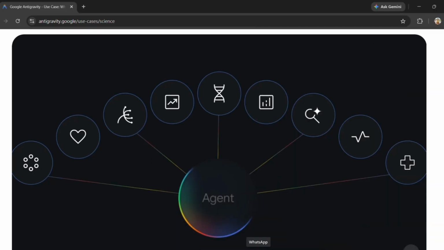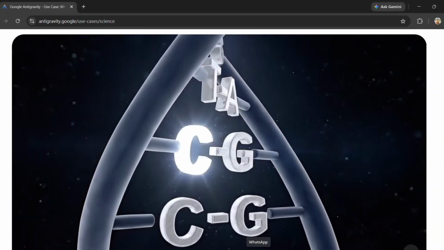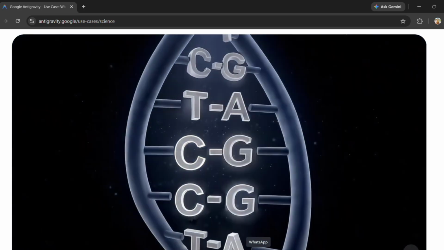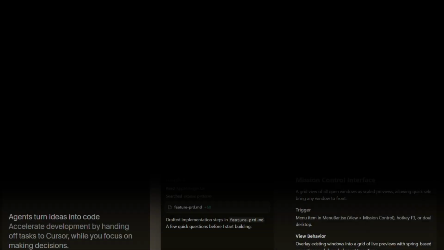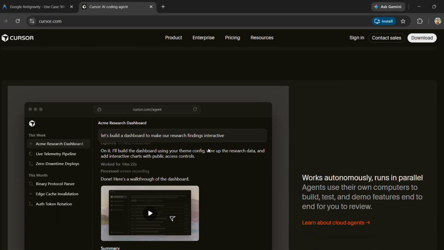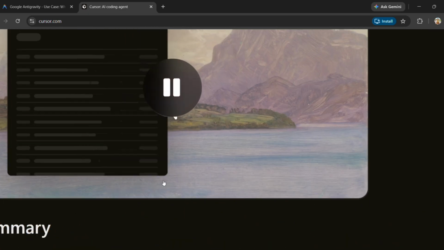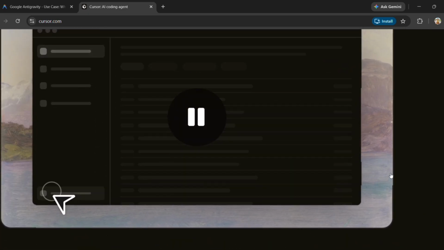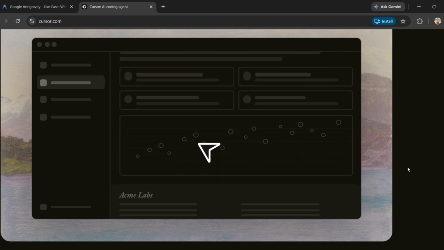When people started comparing Google Antigravity to Cursor, I thought the winner would be obvious. Honestly, Cursor has been dominating the AI coding conversation for months. Developers love it, startup founders love it, even people who barely know how to code are building things with it. So when I heard about Google Antigravity, I expected another AI project that would get some attention for a few weeks and disappear. I was wrong, and that's why this comparison surprised me.